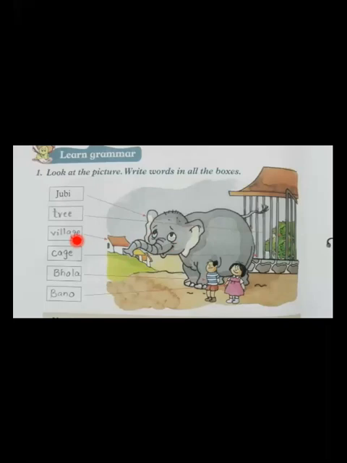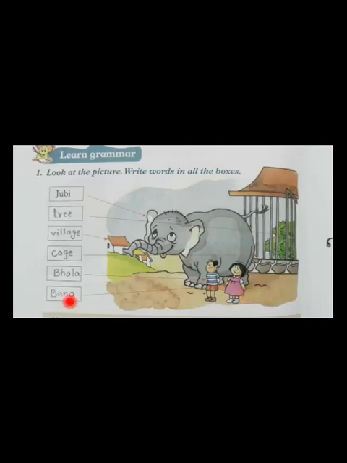Then in the next box, this box is matched with the cage. We will write here cage. In the next box, this box is matched with bola. We will write here bola. In the next box, this box is matched with the girl Banu, and we will write here Banu.